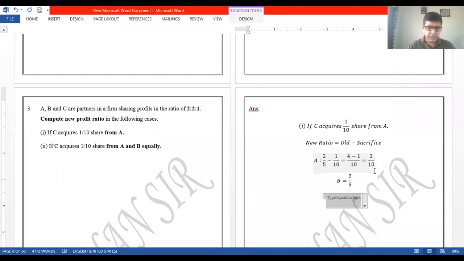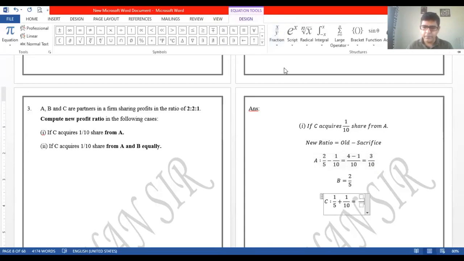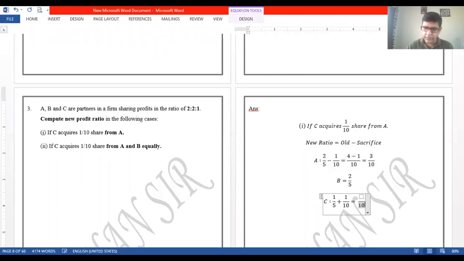Next is C. Okay. So C has acquired. So when C is acquiring, that means he is gaining. So the share has to be added. So C ka old share is 1 by 5 and 1 by 10 is the share acquired by him. Okay, so now again the LCM will be 10. If I go with LCM 10, so 5 2s are 10, so 2 plus 1. Okay, so that will be equal to 3 by 10.